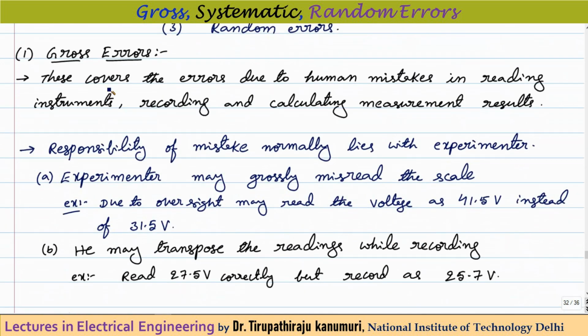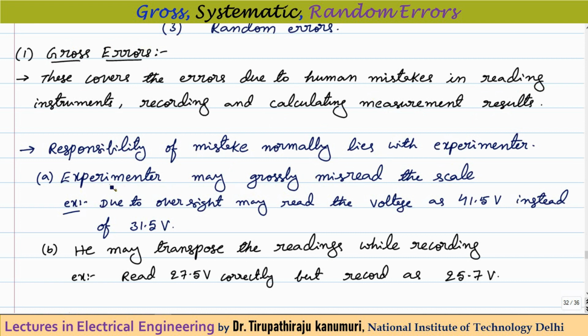The first one is called the gross error. The gross errors cover the errors due to human mistakes in reading the instruments, recording and calculating the measurement results. That means gross errors are mainly the mistakes made by human beings, or the errors made by the experimenter while taking the readings.